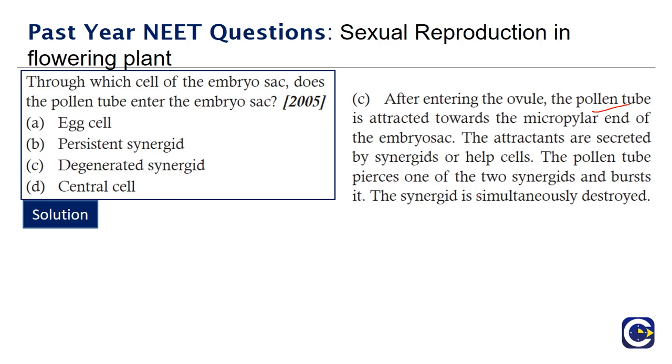So the pollen tube pierces one of the two synergids and bursts it. The synergid is simultaneously destroyed. So it is by degeneration of synergids that the pollen tube enters it. So moving on to the next question.